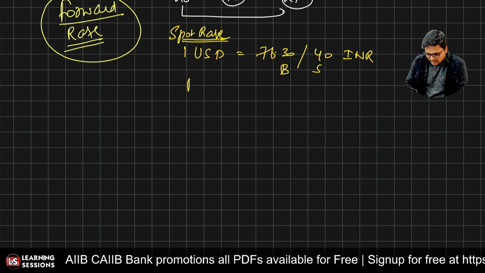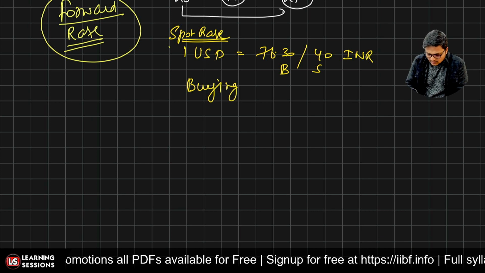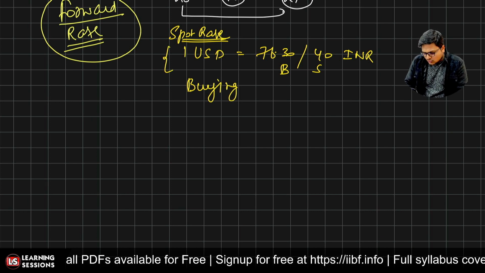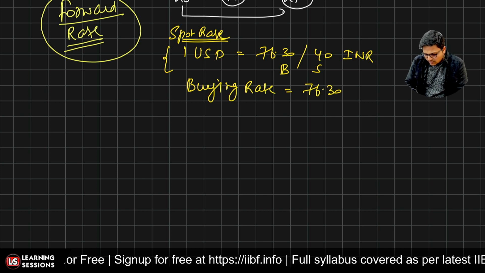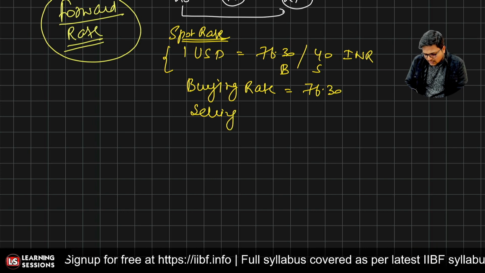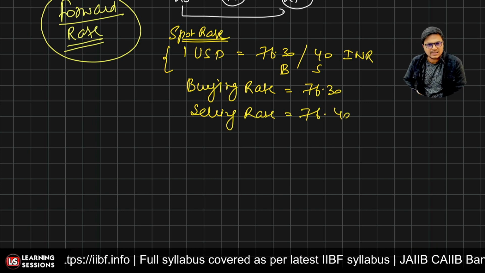This is basically a two-way quotation. So the buying rate in this quotation is 76.30 and the selling rate is 76.40. Is that clear?